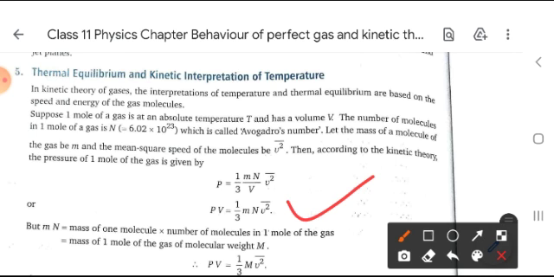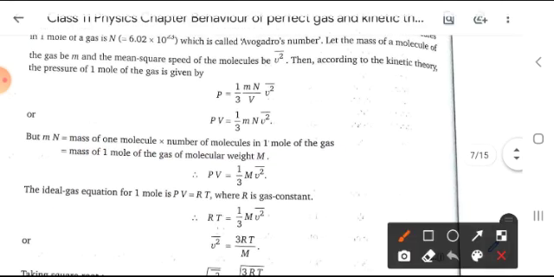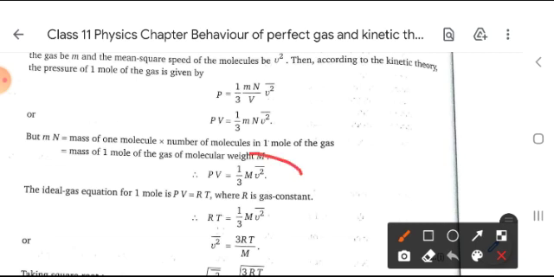We get PV equal to this, where m is the mass of one molecule and N is the number of molecules in 1 mole of the gas. So we get PV is equal to 1 by 3 capital M V mean square velocity, where capital M is the molecular weight.